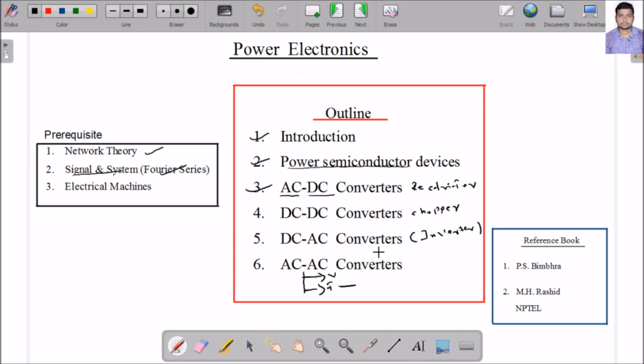As reference books, I can suggest you follow P.S. Bimbhra and M.H. Rashid, and you can also see the NPTEL videos. These two books, Bimbhra and Rashid, are available in our library, okay. But still I expect you to buy the book by P.S. Bimbhra. So, let us start the subject, okay.